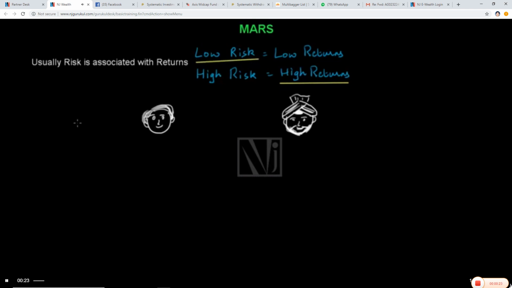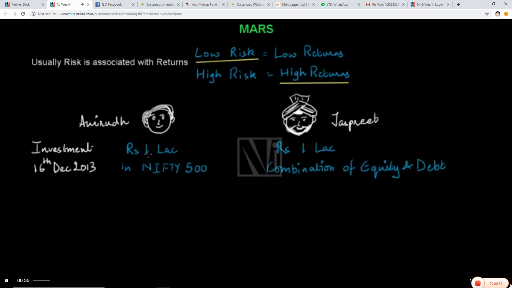There are two friends, Anirudh and Jaspreet. Both of them invested rupees 1 lakh on 16 December 2013. Anirudh invested in Nifty 500 and Jaspreet invested in a combination of equity and debt.